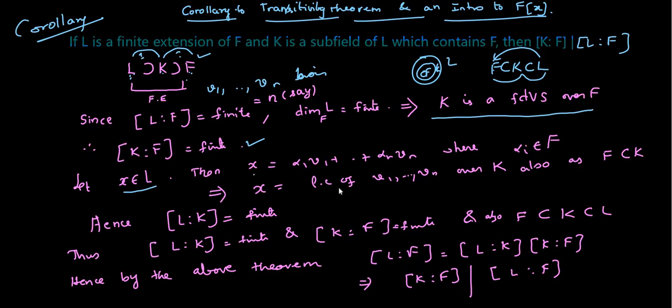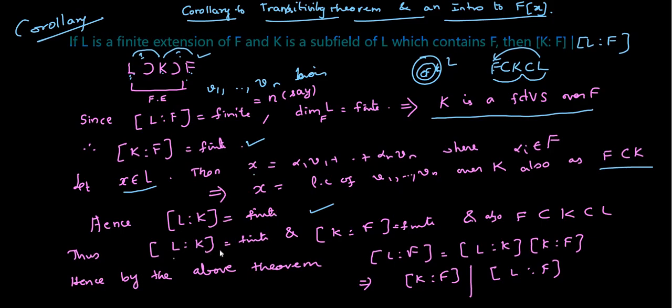Now the same equation can be interpreted as x being a linear combination of v1, etc., vn over K, because you have your alpha i's in F, but F is contained in K. So now you can say that it is a linear combination of vectors over K. So that means L over K is now finite. You consider x to be an arbitrary element in L, and that is written as the linear combination of the basis elements with the scalars taken from K. So you have the degree of L over K to be finite.